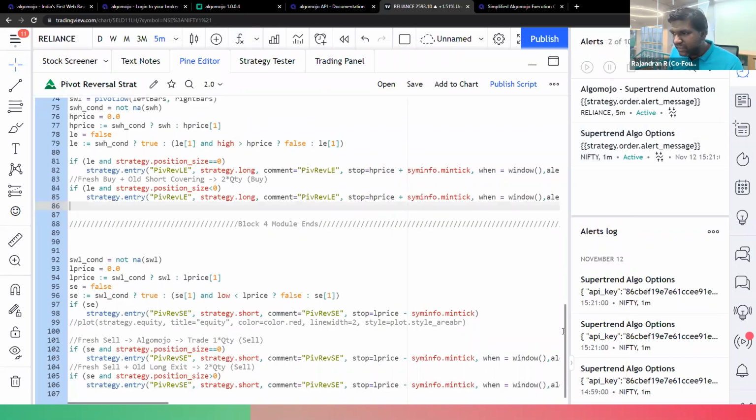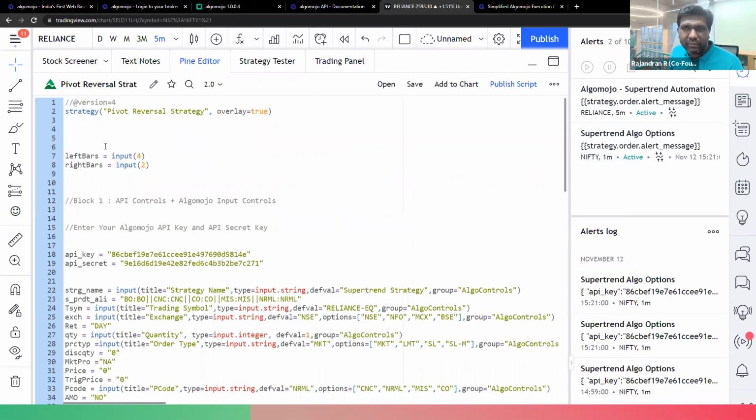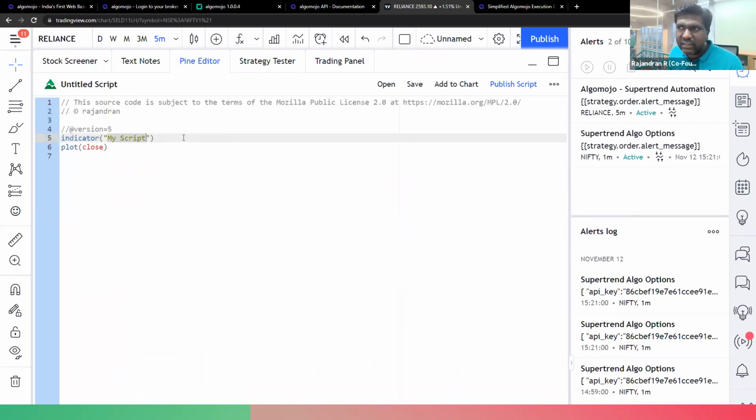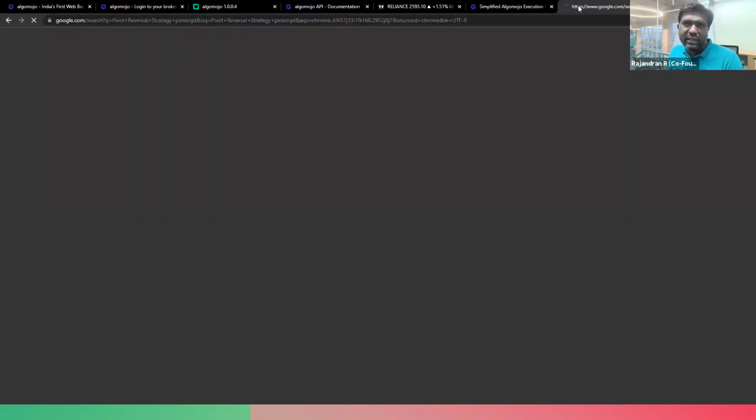If anybody wants to automate this particular pivot reversal strategy, maybe I'll try to take it right from the scratch. I'll press Control I. If you Google pivot reversal strategy Pine script, you'll be able to get that strategy automatically.